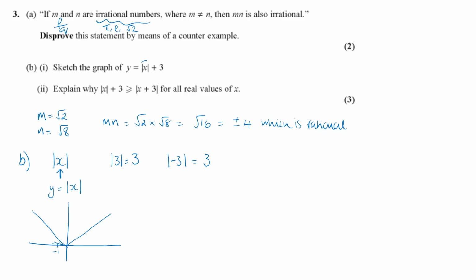Now, what about mod x plus 3? When we add 3, just using our transformations of graphs, that's going to shift the mod x graph up by 3 places in the y direction. So the graph of mod x plus 3 is going to be that V shape there, just going through at 3.